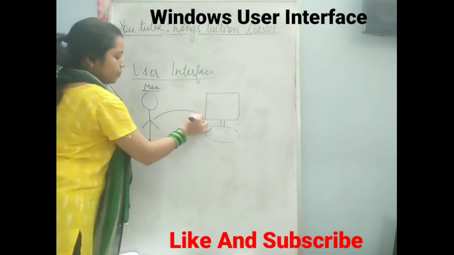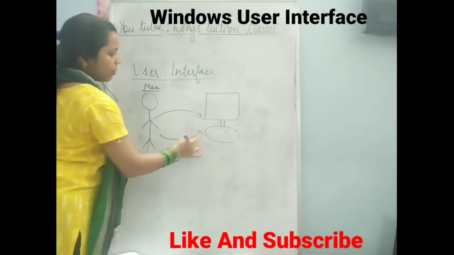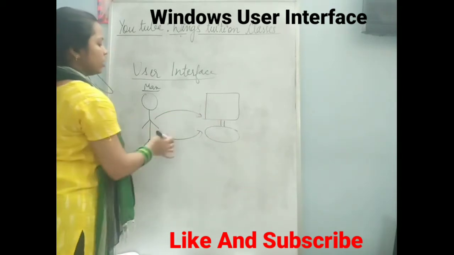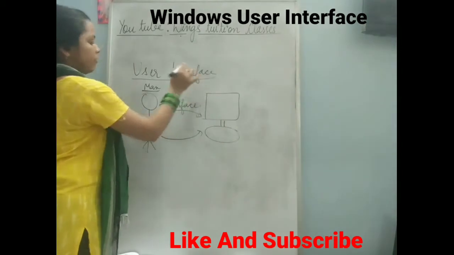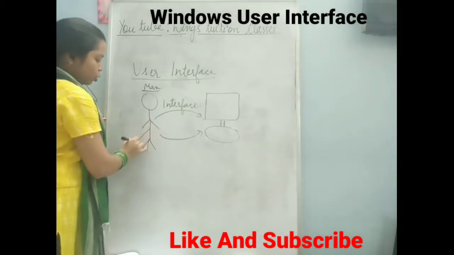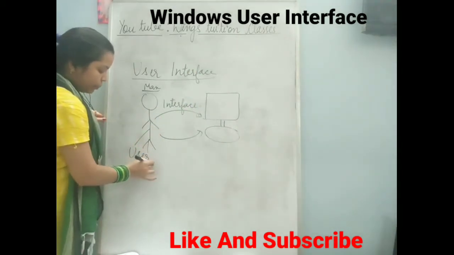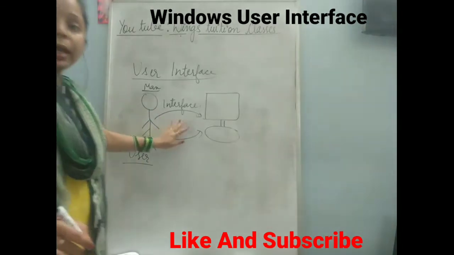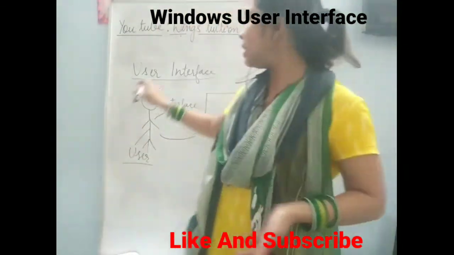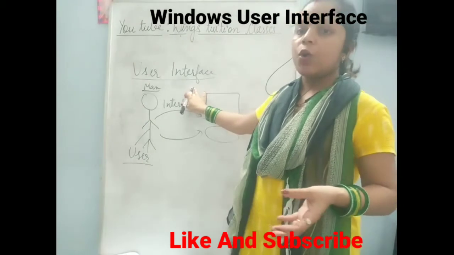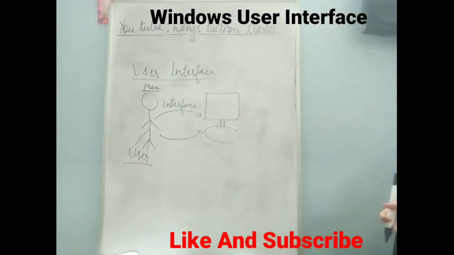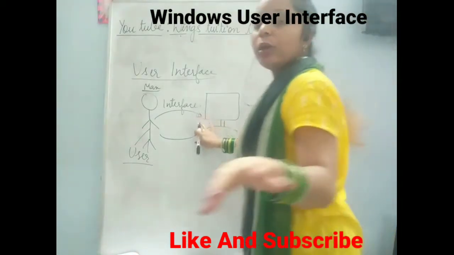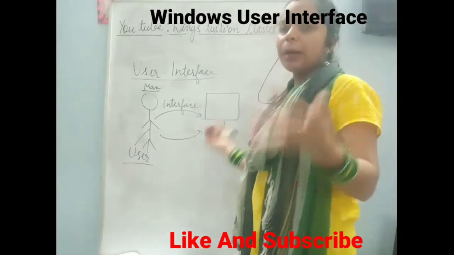So this man can interact with the computer only because of the interface. So this interface is that part which helps the user to interact with the computer.